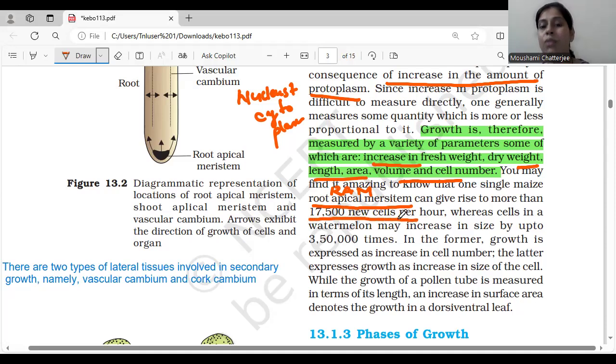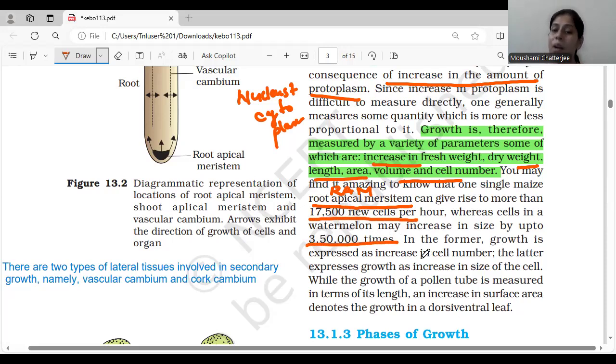Per hour, it is going to give you 17,500 new cells. Whereas watermelon may increase in size up to 350,000 times. So these are some examples of how cell growth is happening.